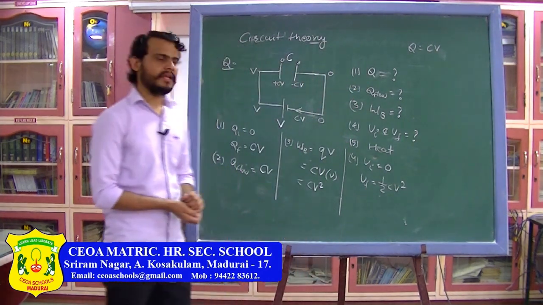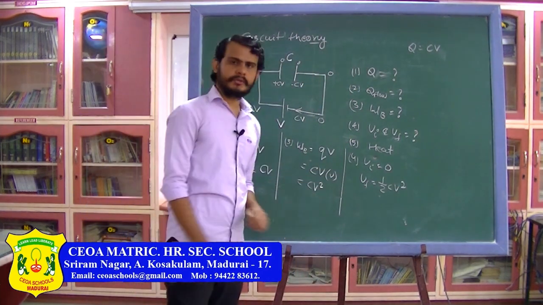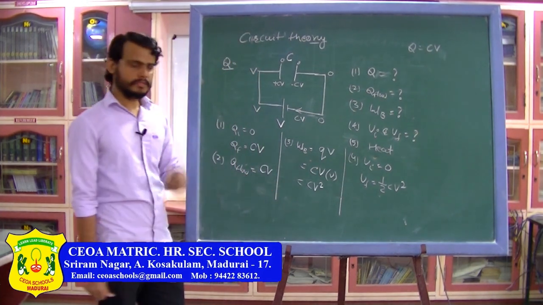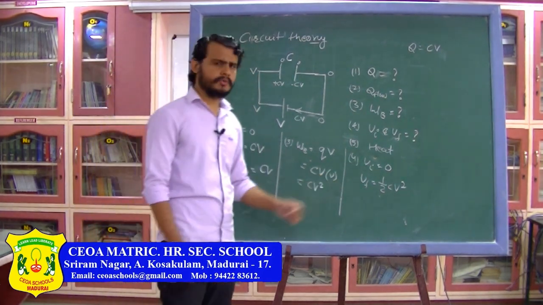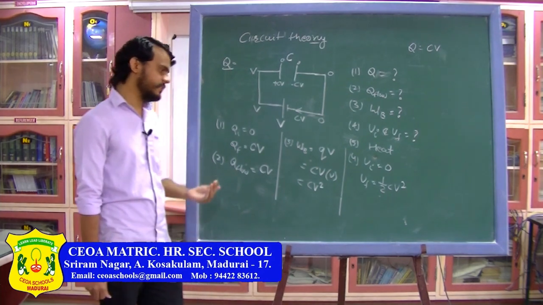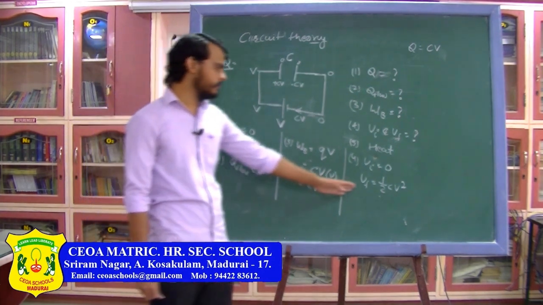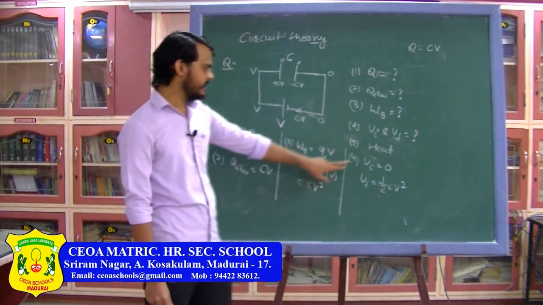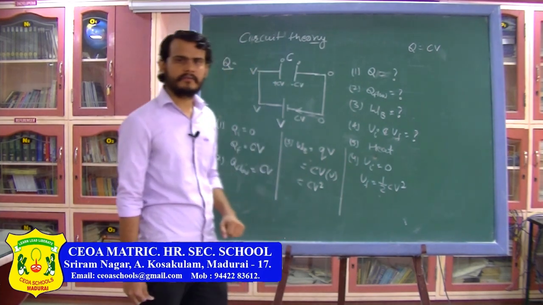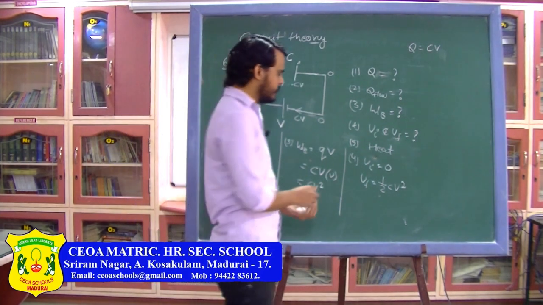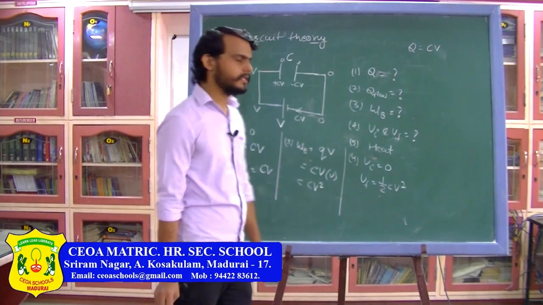Doesn't matter which formula you use, whether you use Q into V, or QV divided by 2, or half CV square, or Q square by 2C, you are going to get the same answer. So this is the initial energy and this is the final energy of the capacitor. Next thing we have to find is the heat produced in the circuit.